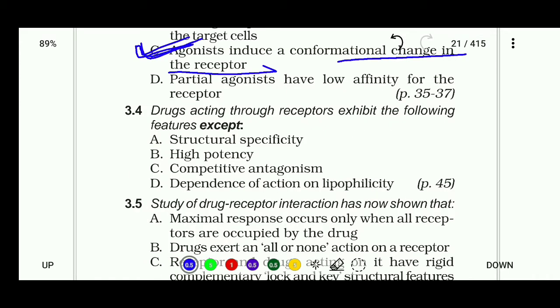Question 3.4. Drugs acting through receptors exhibit the following features except structural specificity, high potency, competitive antagonism, and dependence of action on lipophilicity. So the right answer is that drugs acting through receptors exhibit the following except dependence of action on lipophilicity.